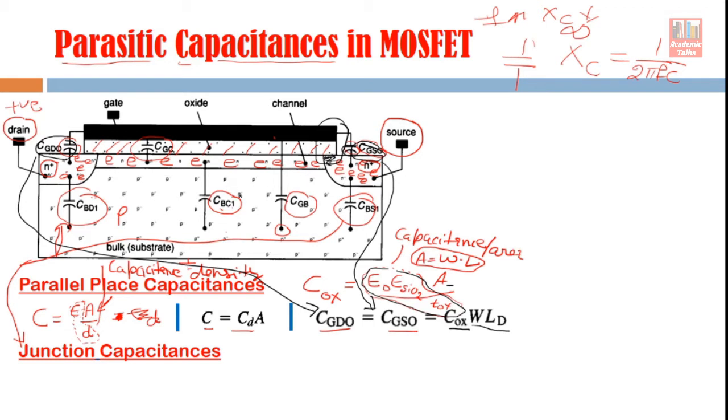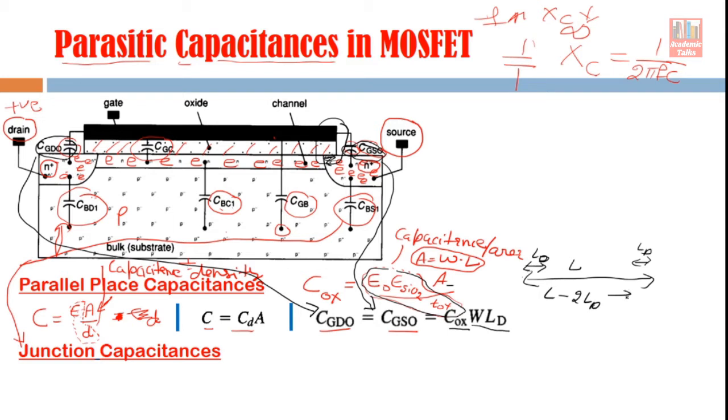So suppose L is the length of the channel, this is L. Then if we consider this LD, small penetration this side, and LD, small penetration this side, right? That way the actual channel length becomes L minus 2LD.